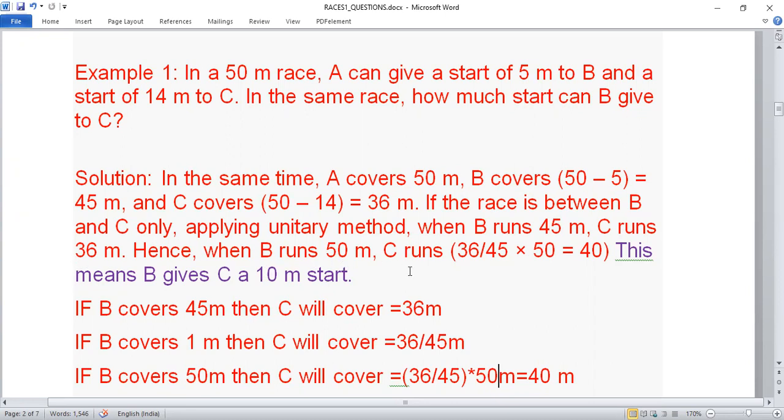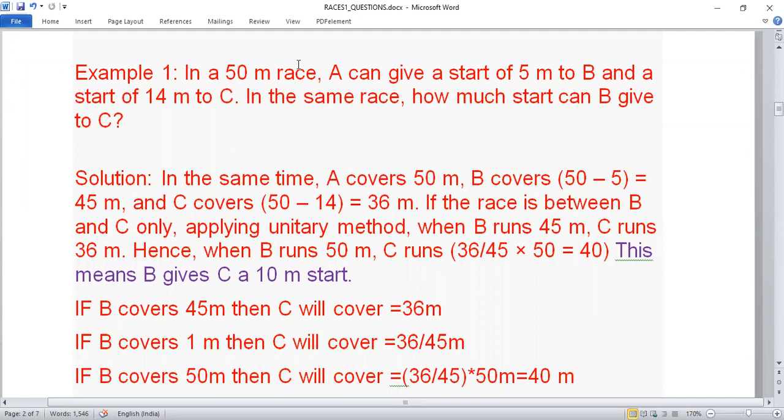So when B runs 1 meter, it can be done like this, as I have done it here. If B covers 45 meters, then C will cover 36 meters. If B covers 1 meter, then C will cover 36 upon 45. So if B covers 50 meters, then C will cover 40 meters.